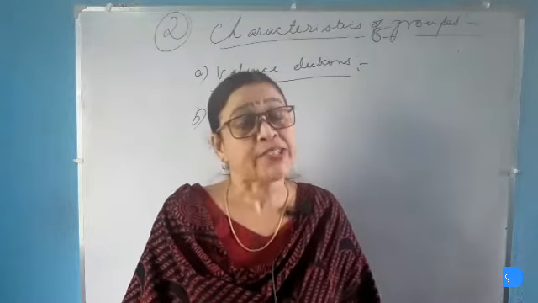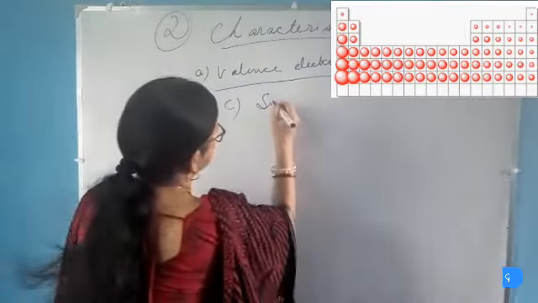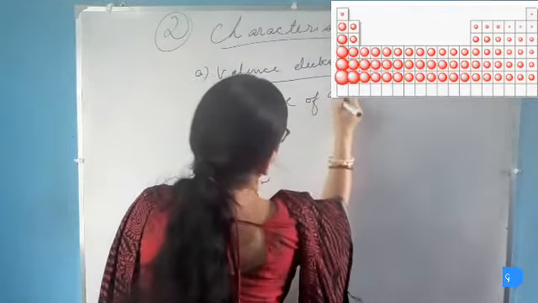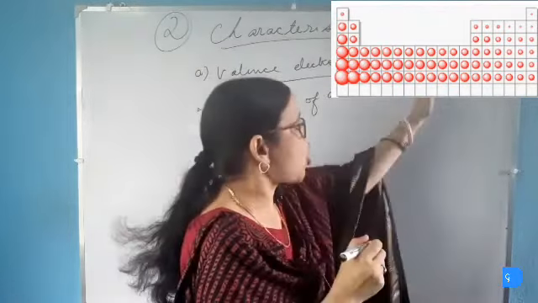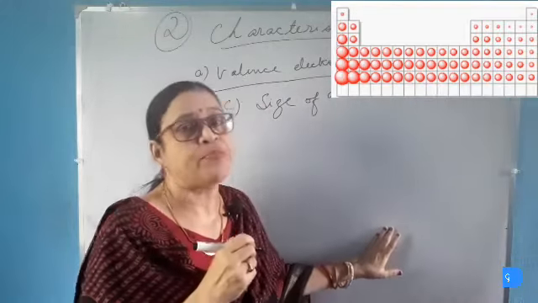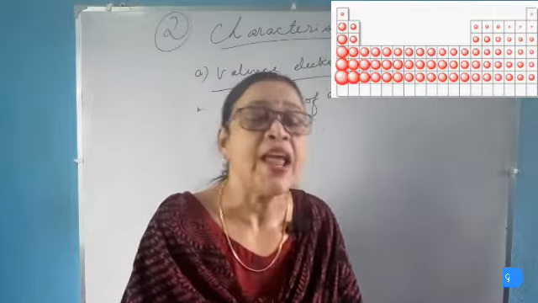Now we will study about the size of atoms in a group. In a group, or when we move from top to bottom of a group, the size of the elements increases. This is because there is an addition of one electron cell at each step.